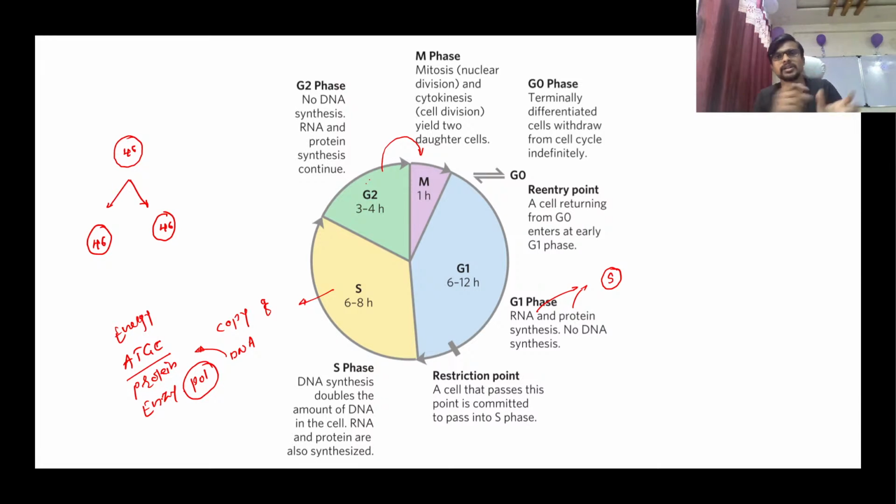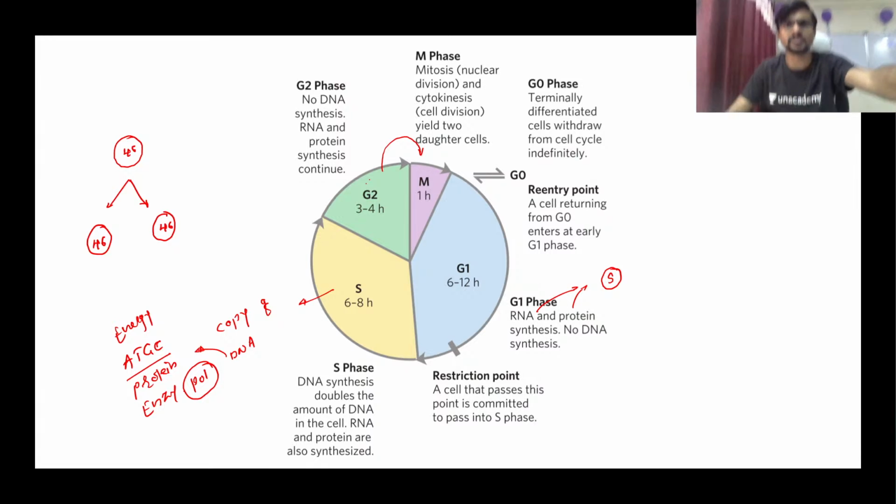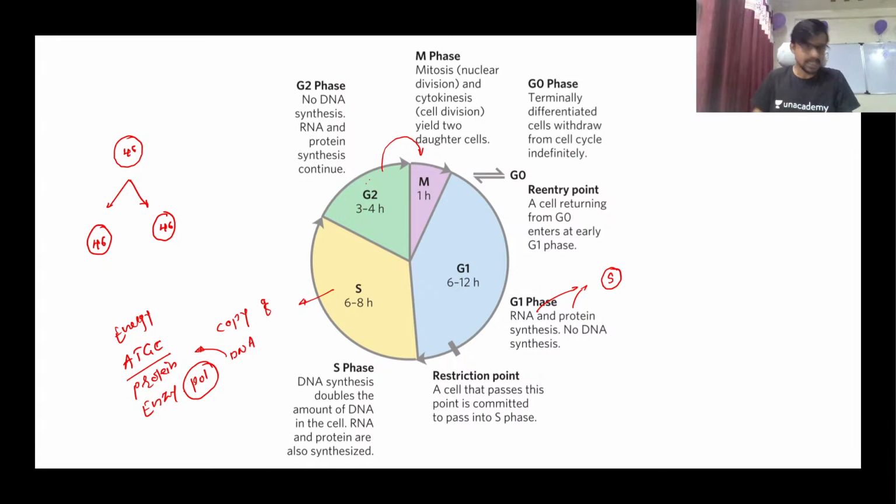Pol 1 does not mean pol 1, 2, 3, 4. Pol means polymerase, so I want to say the polymerase enzyme. This polymerase enzyme is very important to make the copy of a DNA, or you can say it's responsible for the polymerization of a nucleic acid. So guys, this is the enzyme responsible for the polymerization of a nucleic acid, and this enzyme is also always synthesized. Everything is actually synthesized inside of the G1 phase.